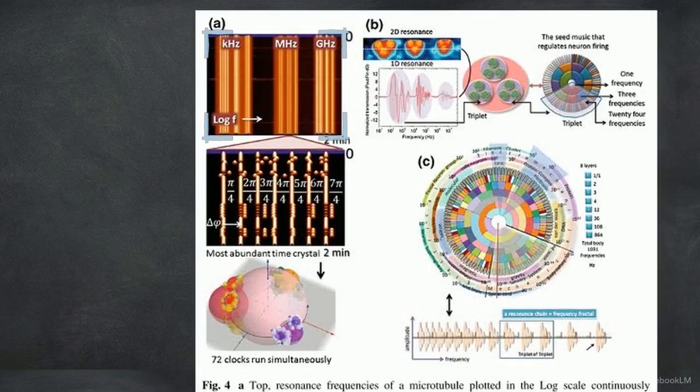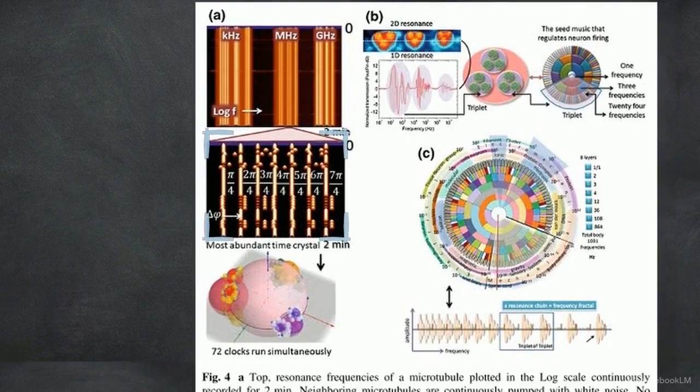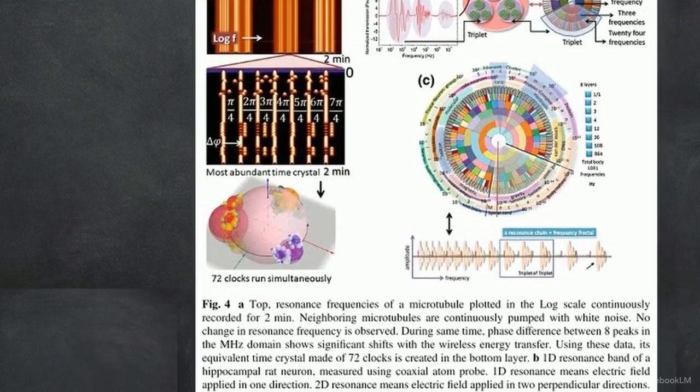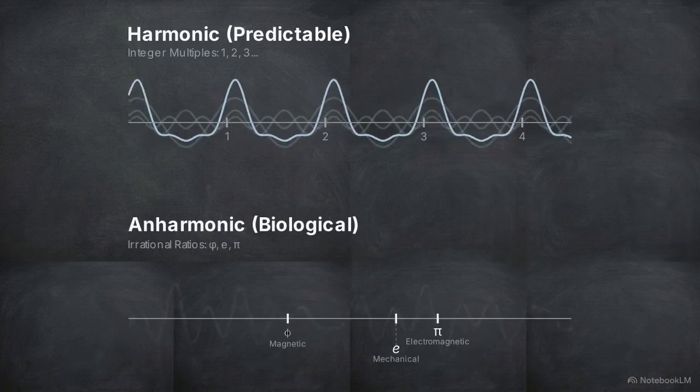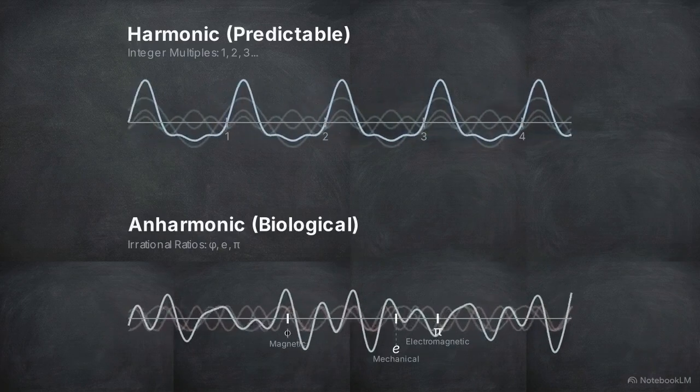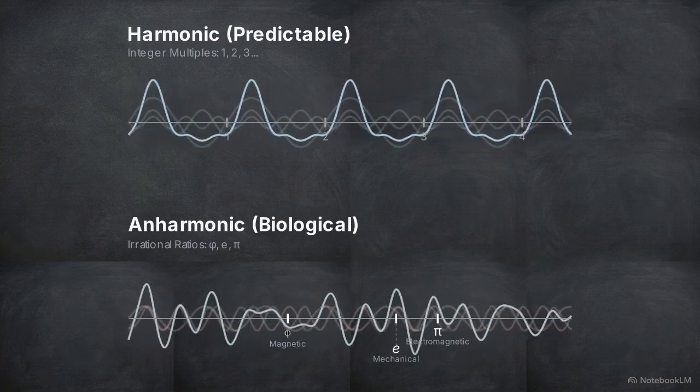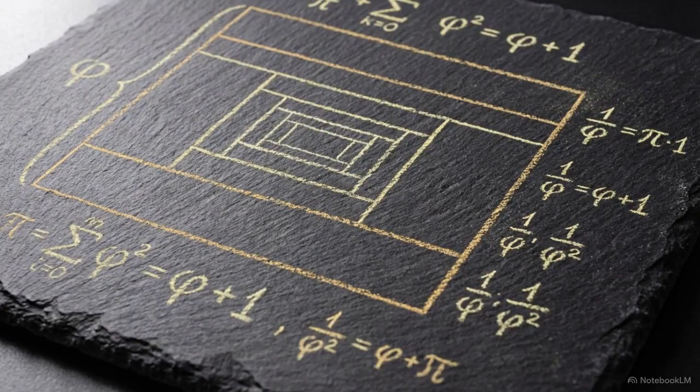This data plot records the resonance frequencies of a single brain microtubule. The frequency values remain static over time, but the associated phase values shift continuously. Tracking these shifts reveals a nested architecture, 72 distinct processing clocks organized into a strict hierarchy of triplet bands. Unlike the acoustic resonance of a musical instrument, which scales in simple integer multiples, these biological frequencies are enharmonic. The ratio between these nested magnetic resonance frequencies scales exactly by 1.61, the golden ratio.